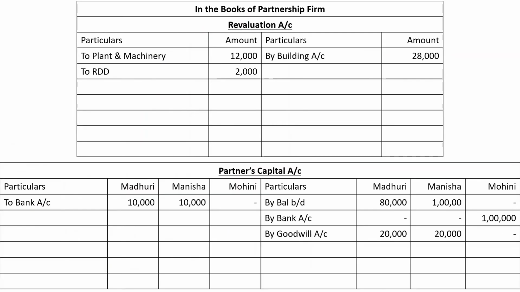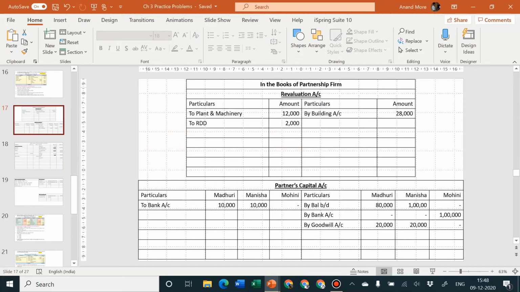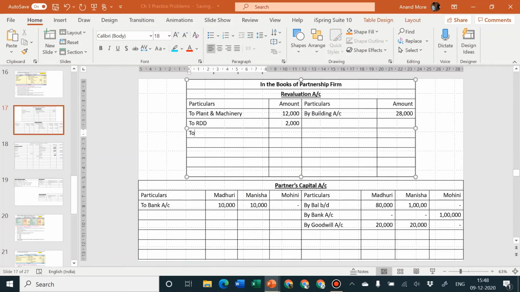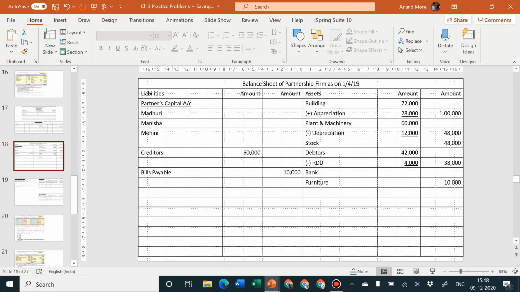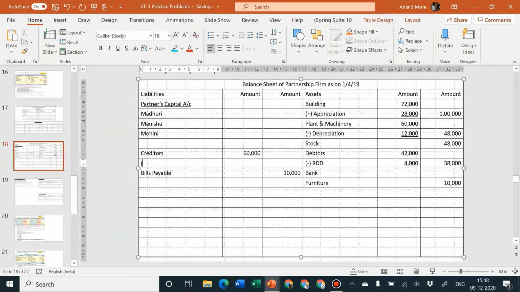So it will be transferred to which account? Revaluation account debit side to creditors, because we debit all expenses and losses, 6,000. And go to balance sheet, add to creditors. You can say appreciation or you can say increase, that is also okay.